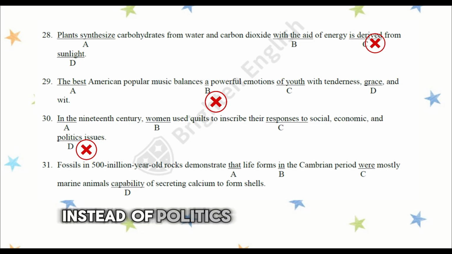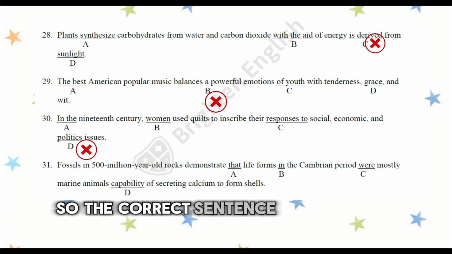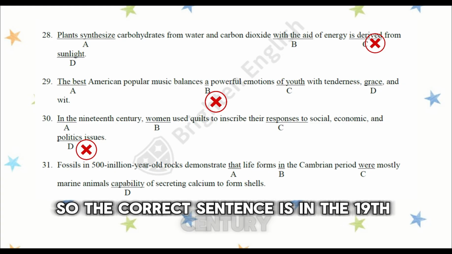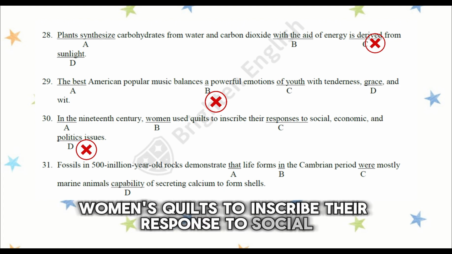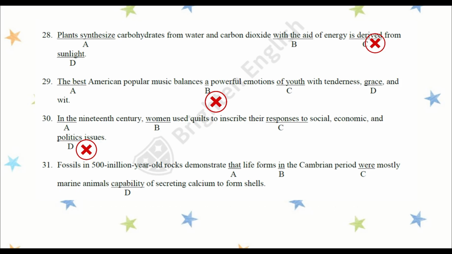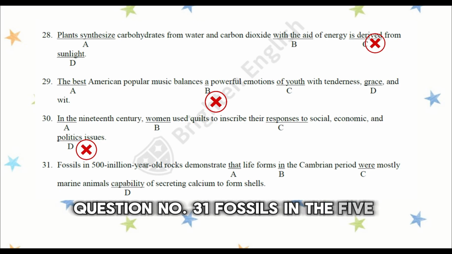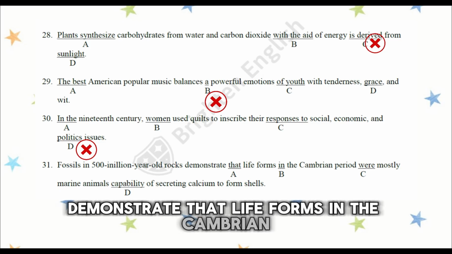Instead of politics, we need political. So the correct sentence is: in the 19th century, women used quilts to inscribe their responses to social, economic, and political issues.